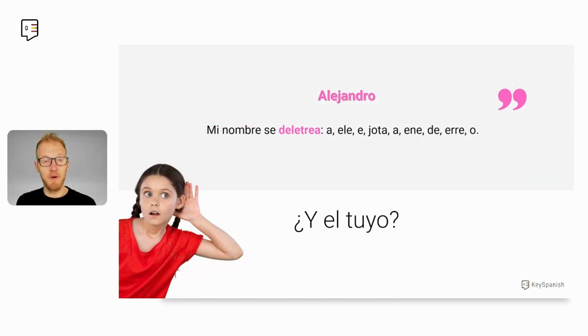And in the same spirit of practicing what you are learning, I'm going to ask you to participate below in the comments spelling your own name, right? Mi nombre se deletrea A-L-E-J-A-N-D-R-O, Alejandro. What about yours? Can you spell your name for me? Also, you can try with your last name and practice more. Just try spelling addresses, your email, whatever it is. Just put what you're learning into use, right? Because either you use it or you lose it.